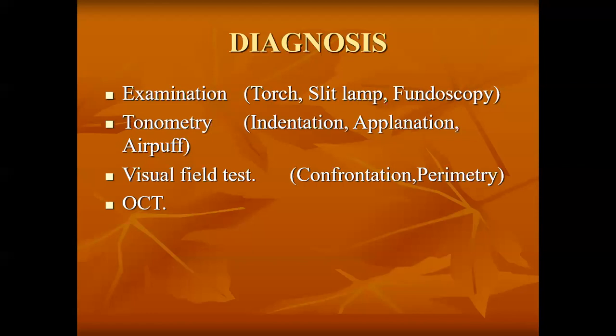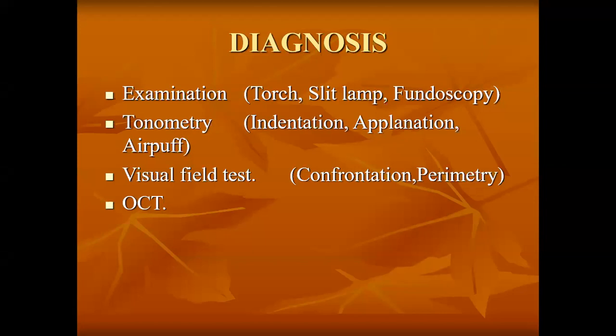Third one is fundoscopy. By doing fundoscopy, we are actually visualizing the retina and the optic disc. The changes that occur in the optic disc and around the optic disc are picked up with fundoscopy. We can see how is the cup of the optic disc, how is the CD ratio, how is the neuroretinal rim. All these we can see with the help of fundoscopy.